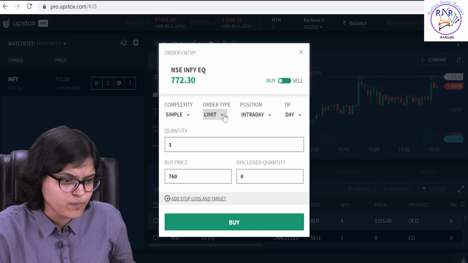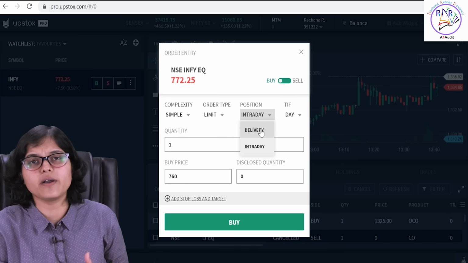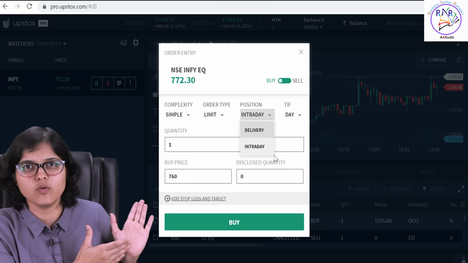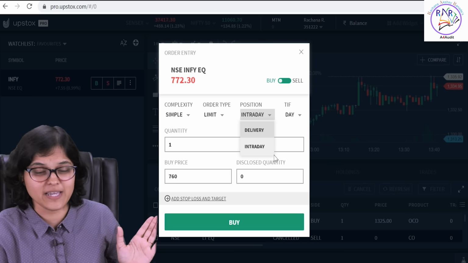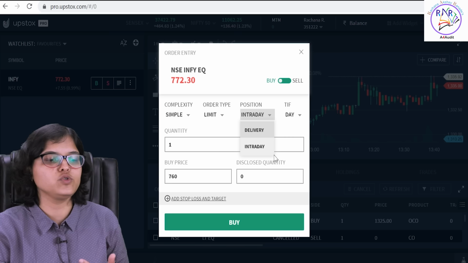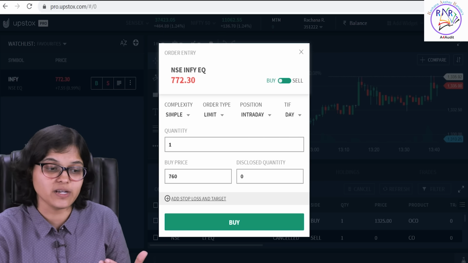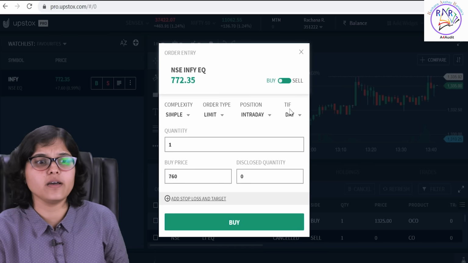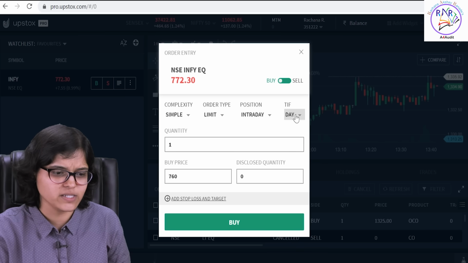The next position is either delivery or intraday. Delivery is that you buy the shares and it goes into your demat account. You don't want to sell it off on the same day. If your intention is to buy and sell it on the same day, then you choose the position type as intraday.